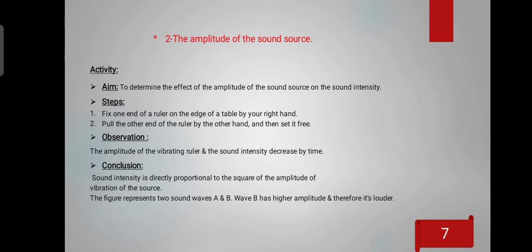Fix one end of the ruler at the edge of the table with your right hand, and put the other hand on the other end of the ruler, and then set it free. What happened? The amplitude of the vibrating ruler and the sound intensity decrease with time. So we can conclude what? The sound intensity is directly proportional to the square of the amplitude of vibration of the source.